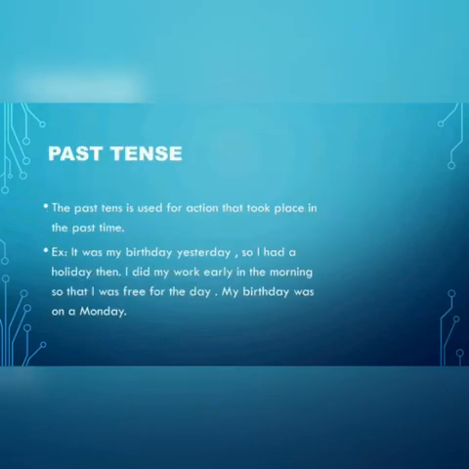Next one is past tense. The past tense is used for action that took place in the past time, like what actually has happened in the past, now that work has finished. That means we are not doing that right now. For example, it was my birthday yesterday, so I had a holiday then. I did my work early in the morning so that I was free for the day.